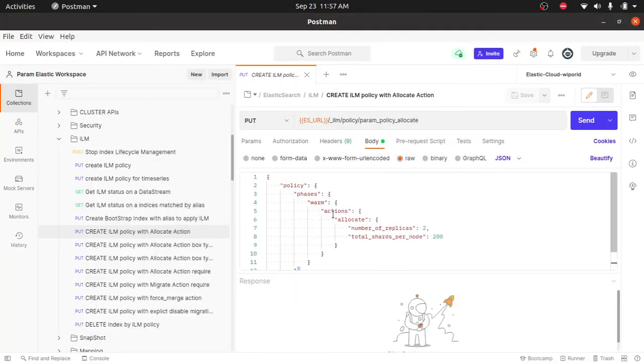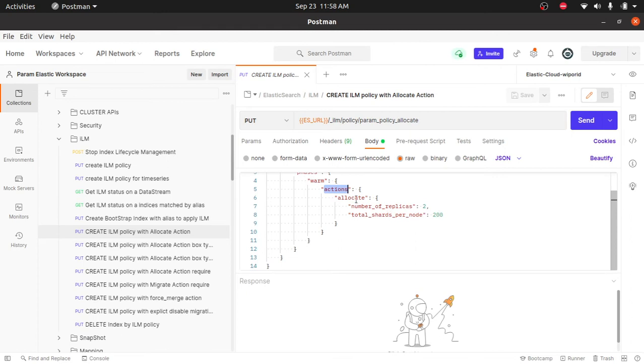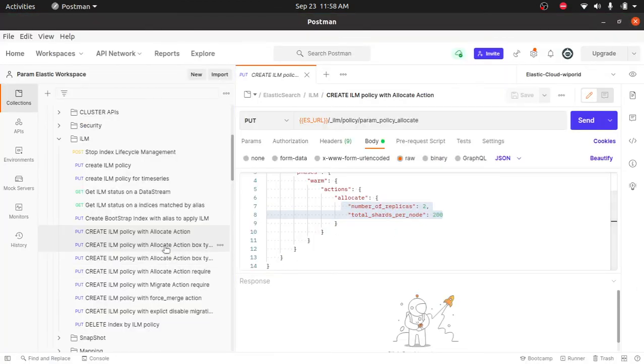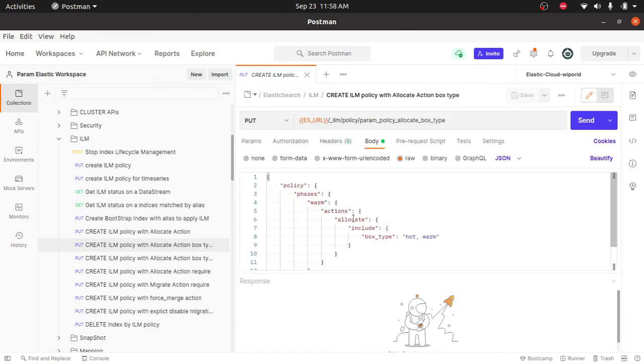Okay, here you are saying that you are in the warm phase, you are using actions. Within those actions we are using allocate actions. Allocate is the action, so within that you can have these parameters. I'll show you, the allocator is there. So allocate actions we can do in the warm phase. That's what they are saying. Similarly, this is an allocate action again.